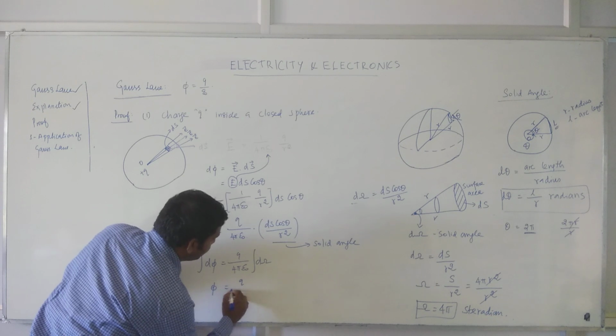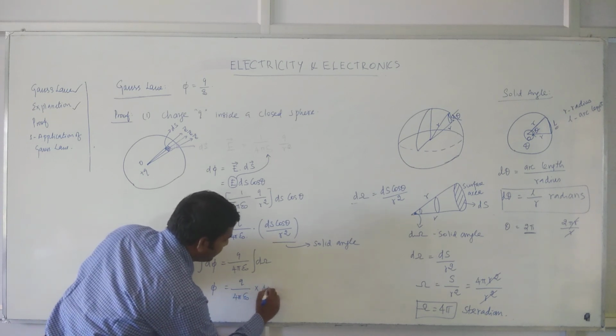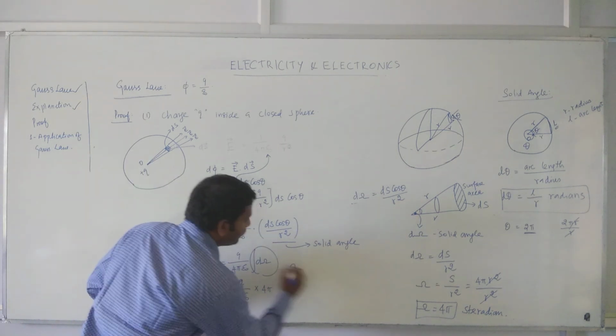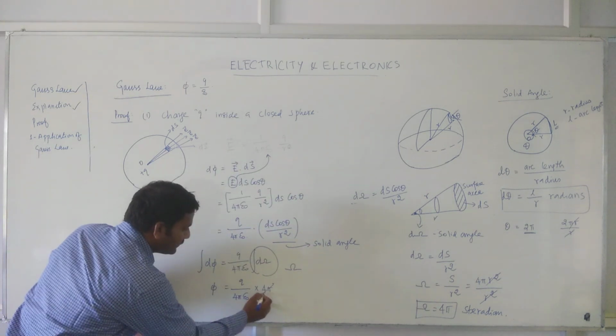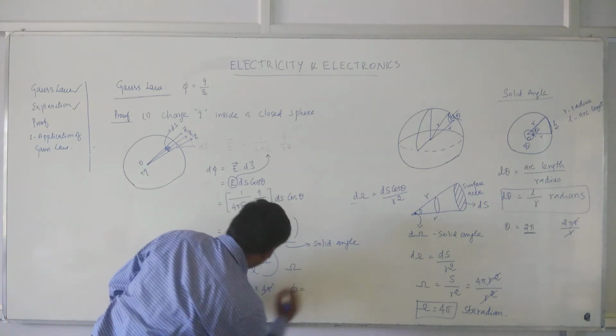So q by 4 pi epsilon naught multiplied by 4 pi, because the integral of d omega becomes omega, and omega is equal to 4 pi. Now this 4 pi and this 4 pi cancel each other, so we have phi is equal to